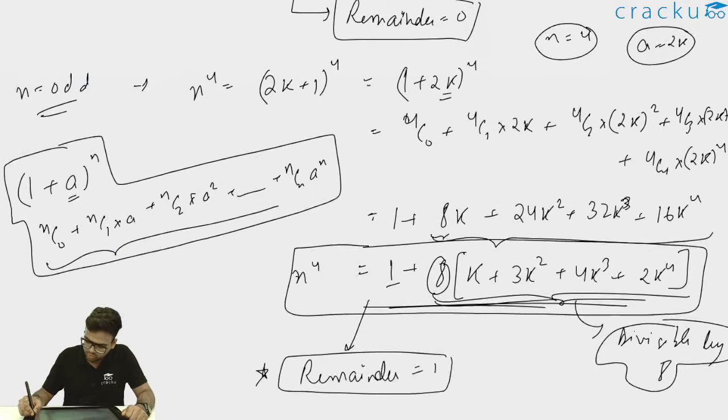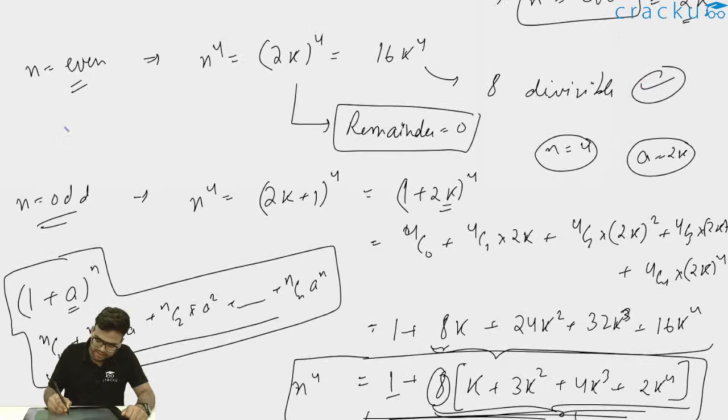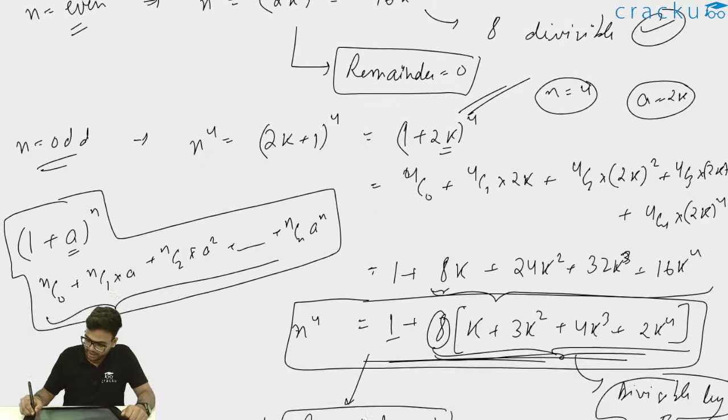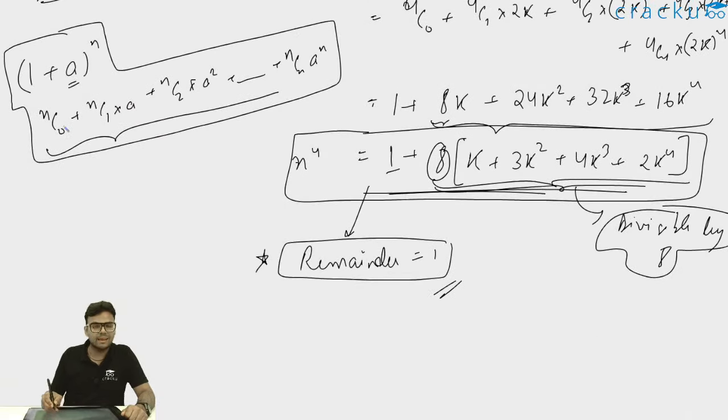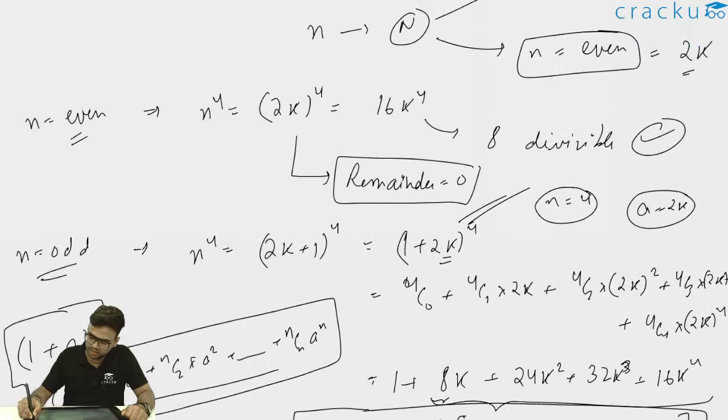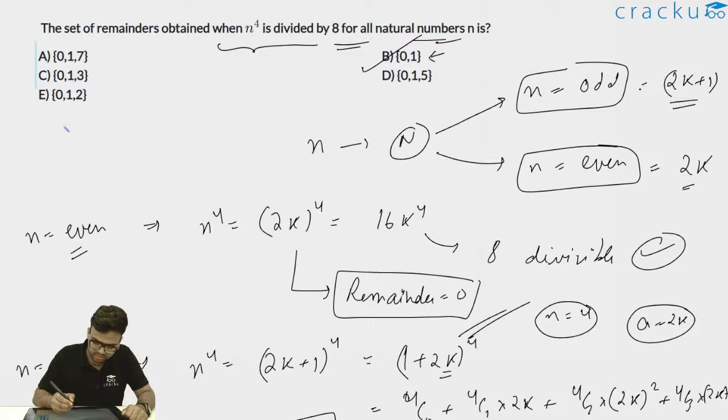So I have considered both the cases: when n is even, the remainder will always be 0, and when n is any odd number, because k can be any value, the remainder will always be 1. Thus the remainder can be either 0 or 1. Thus option B will be the correct answer.